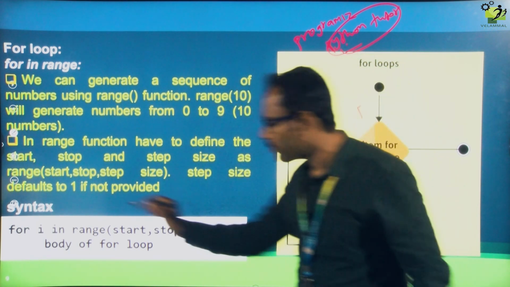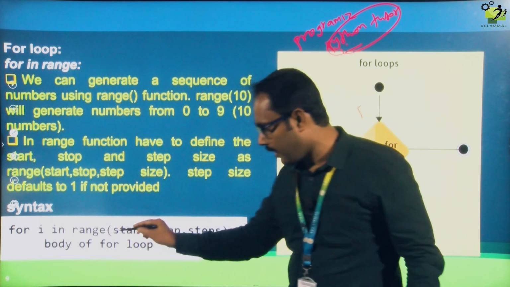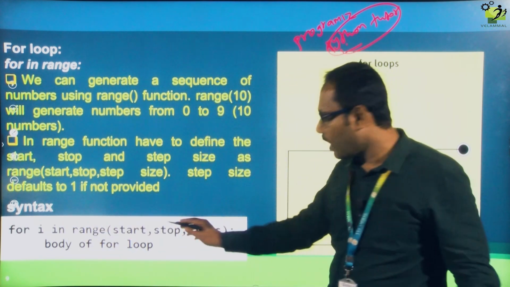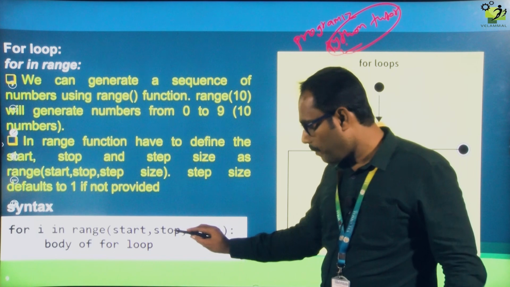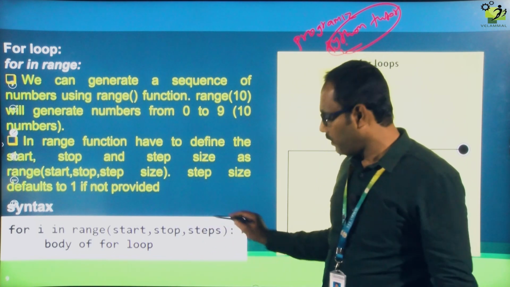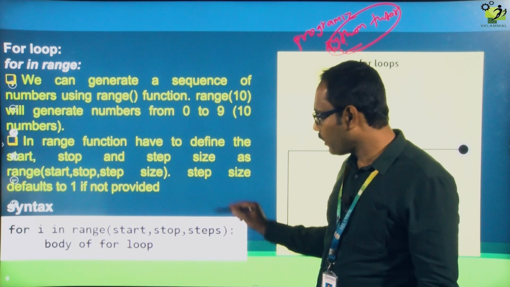So this is the syntax of the for loop. For i in range: i is nothing but the iterative variable. In range, we are supposed to give the starting value, the stopping value, and the step size also. The step size is optional. If you want, you can give it.